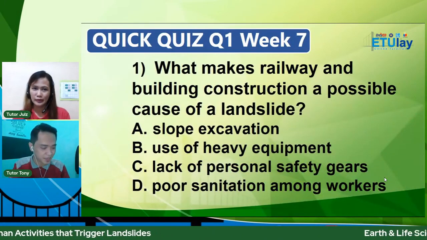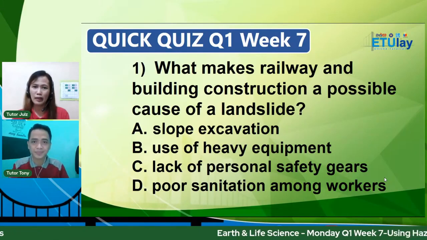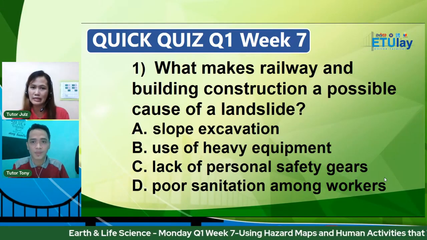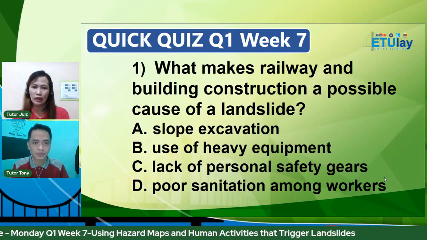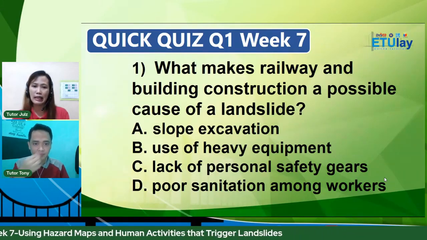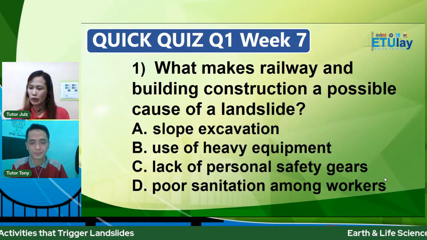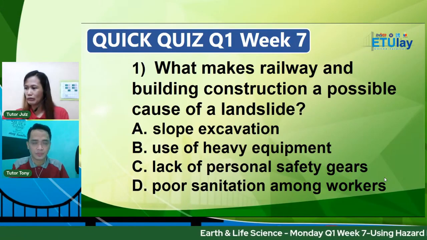And finally, our assessment. Number 1. Which of the following makes railway and building construction a possible cause of a landslide? A. Slope excavation. B. Use of heavy equipment. C. Lack of personal safety gears. And D. Poor sanitation among workers. So, type your answer, number, and the letter.